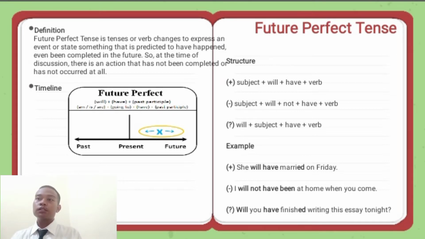Structure. Positive: subject will have verb. Negative: subject will not have verb. And interrogative: will subject have verb. Example. She will have married on Friday. Negative: I will not have been at home when you come. And interrogative: will you have finished writing this essay tonight?